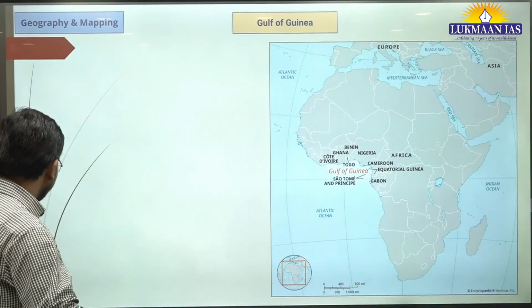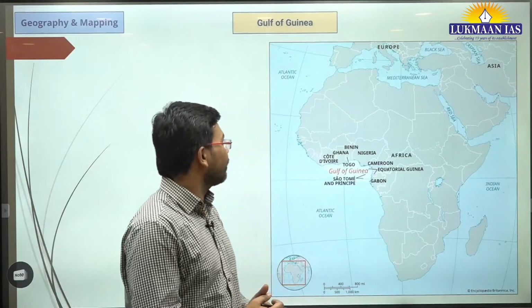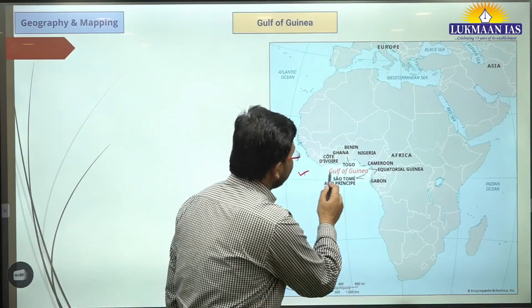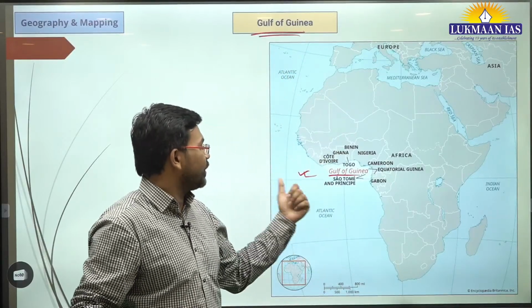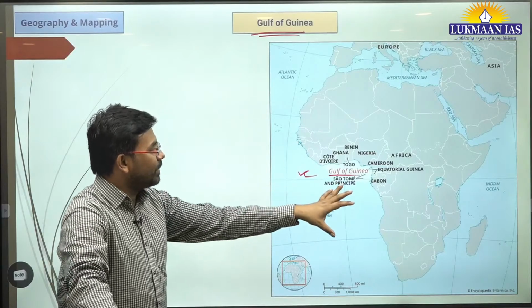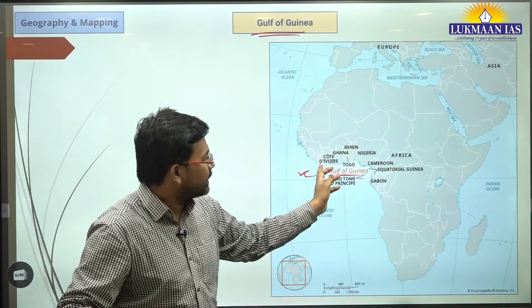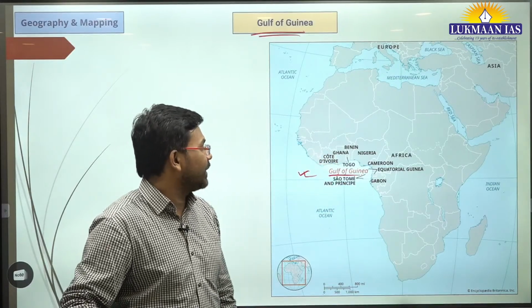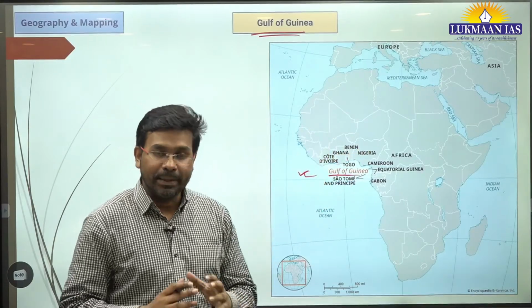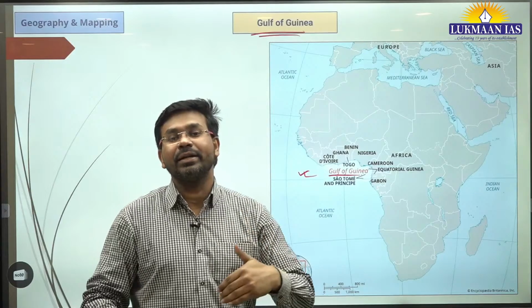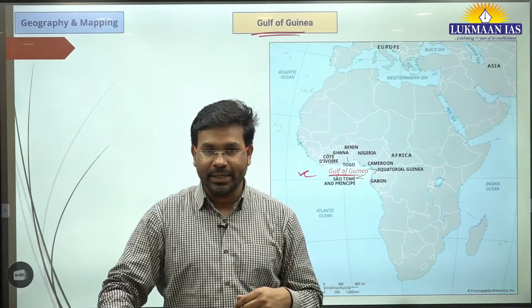So now let us quickly move to the first topic, which is a mapping topic. This particular topic was in news, right? Gulf of Guinea. Okay, this is known as Gulf of Guinea. So today we are going to understand about Gulf of Guinea. This region has been in news because this gulf shares its maritime border with many African countries. And if we talk about the continent of Africa, in many countries inside Africa, there are internal turmoils. There are civil wars going on, and military coups are happening repeatedly.